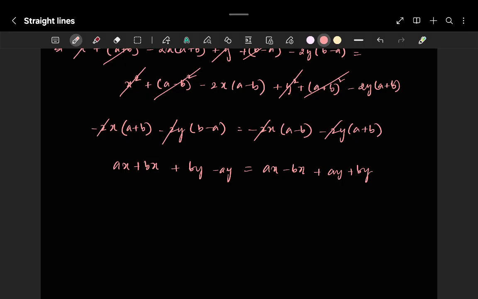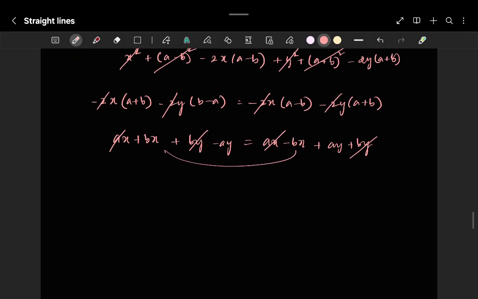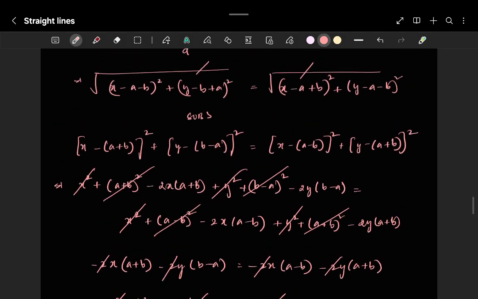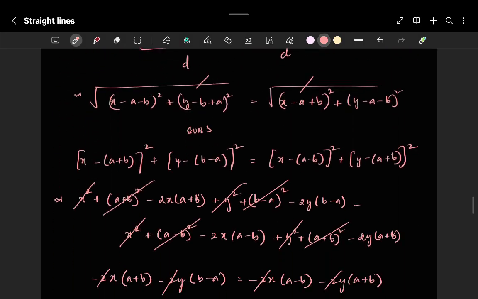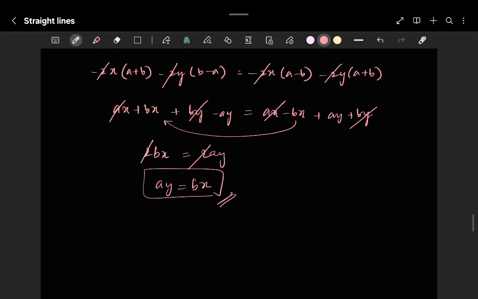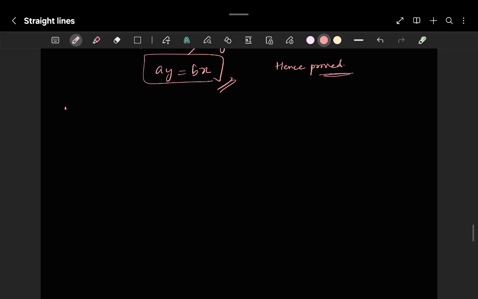Now ax and by cancel, and now it will be 2bx is equal to 2ay. The 2 gets cancelled, so ay is equal to bx. This is the thing, yes, hence proved. This is one method. But sir, what is another method? Method 2.